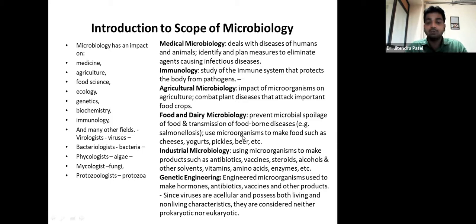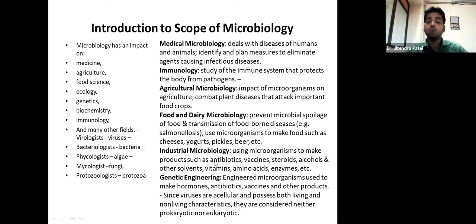And the use of microorganisms to make food such as cheese, yogurt, pickle, and beer. These food items are possible only with the help of microorganisms. Without microorganisms we can't do it, right?